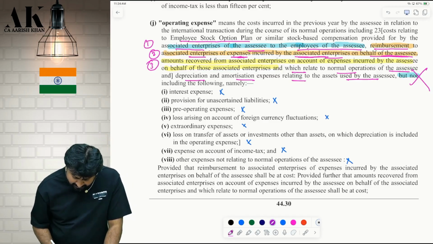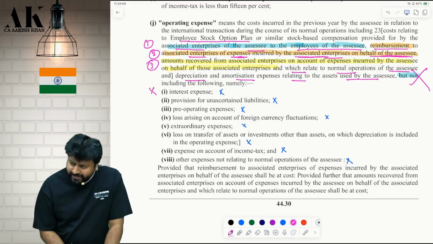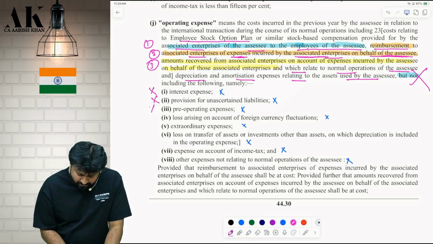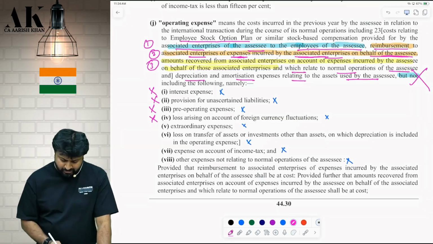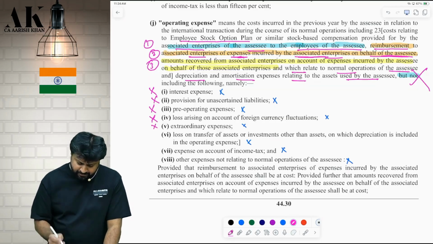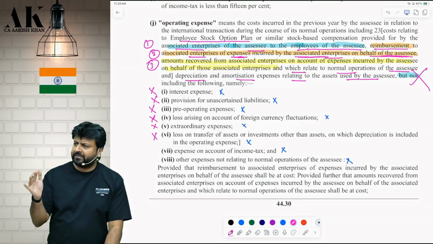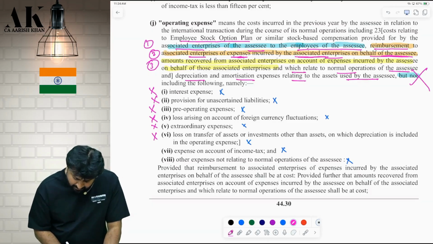What is not included? Check please first. Don't take interest expense. Then provision for uncertain liability. Then don't take pre-operating expenses. Loss arising on foreign exchange fluctuations. Don't take extraordinary expenses. Don't take losses on transfer of assets and investments. Investments don't take.